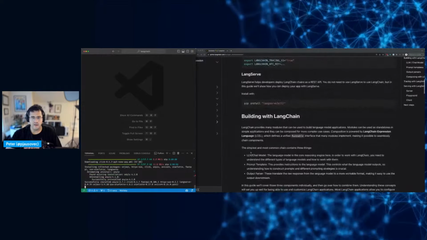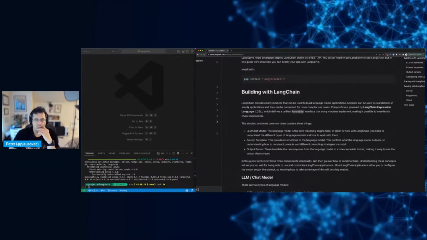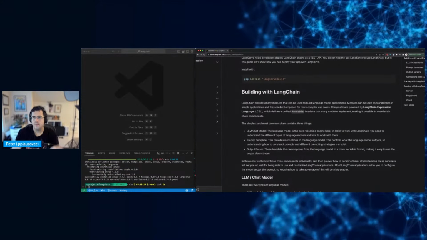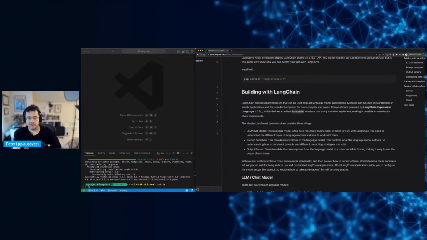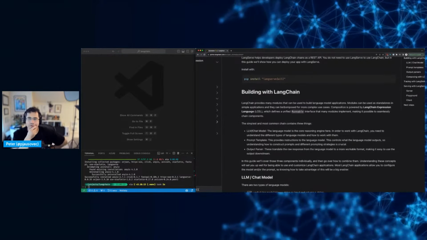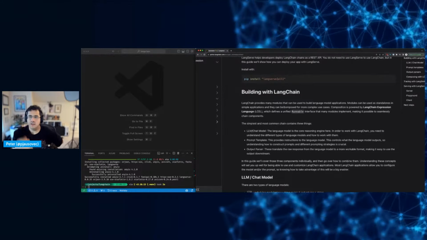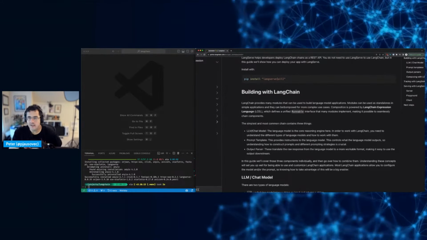Okay. All right, building. So LangChain provides many modules. It can be used to build language model applications. Modules can be used as standalones in simple apps, and they can be composed to run multiple complex use cases. All right, that makes sense, right?